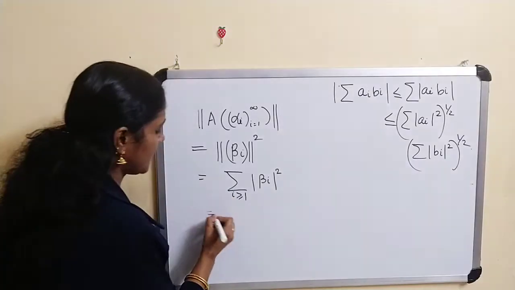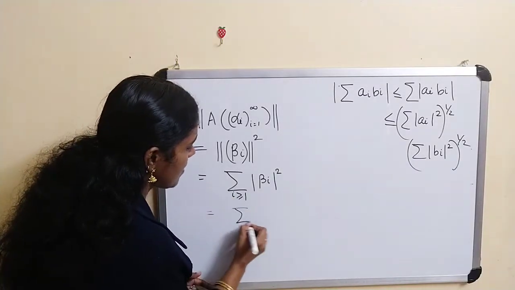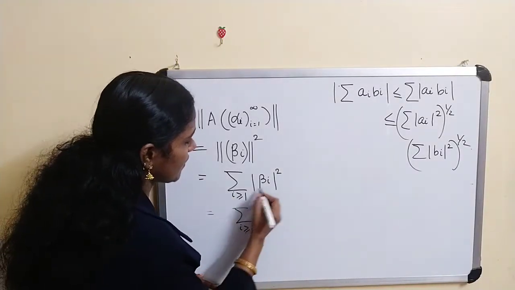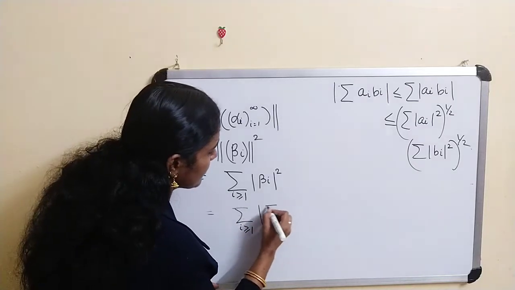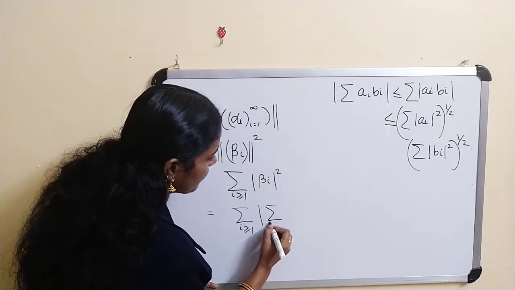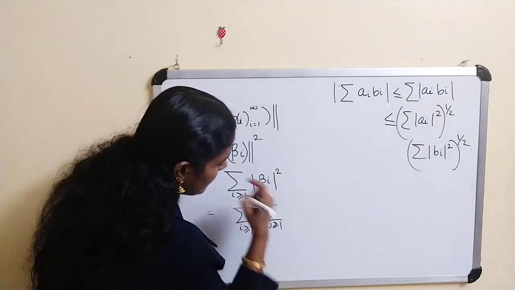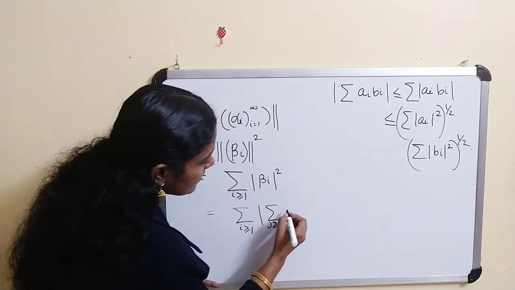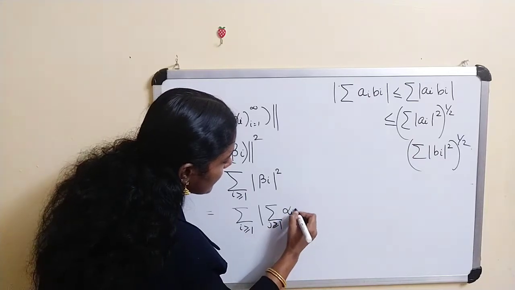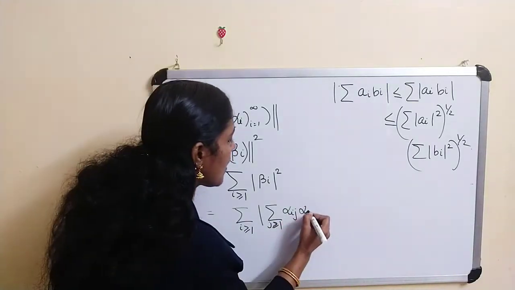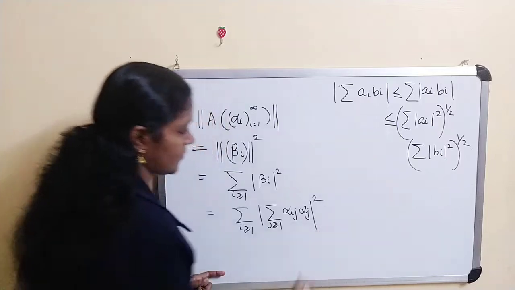Now what about this one? This is equal to the sum over i greater than or equal to 1. What about beta i? Beta i is the sum over j greater than or equal to 1 of alpha ij alpha j, whole square.